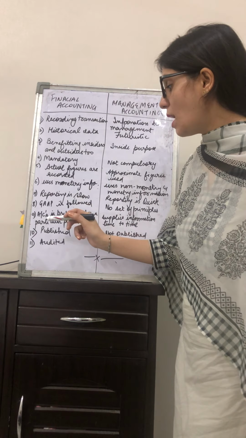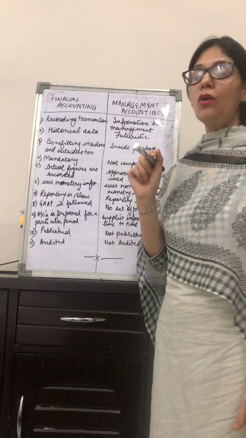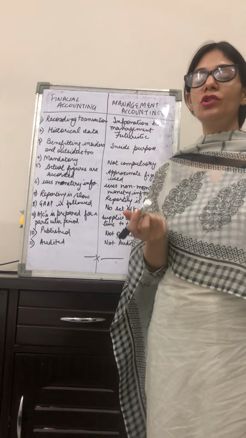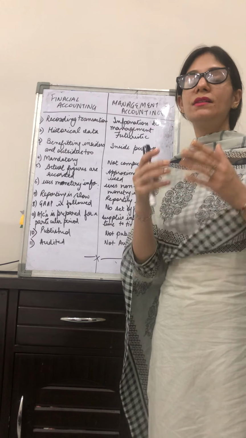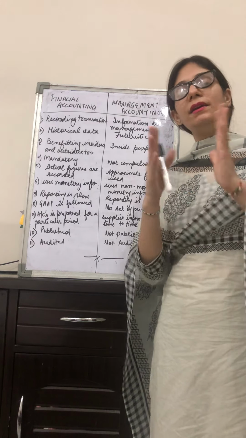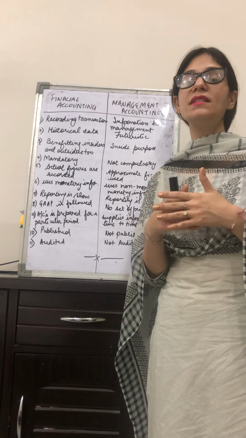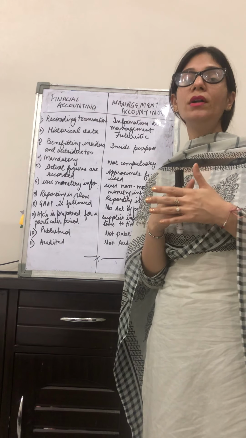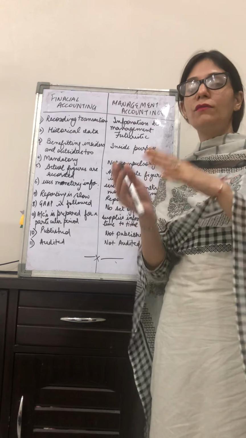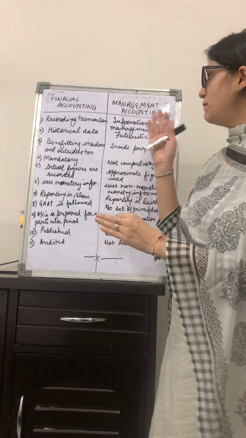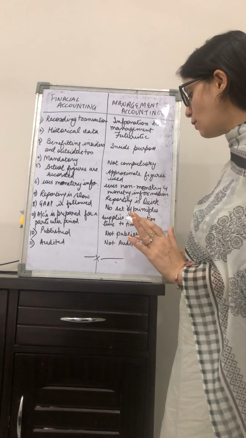Then the ninth point is that accounts are prepared for a particular period. Yes, in financial accounting, we always say the financial year commences from April 1 and ends on 31st of March, a particular time period, right? So at the end of the year, to show the financial position of an enterprise, the balance sheet is the ultimate thing which we look upon. Whatever accounts you make are for a particular period, from this date to that particular date. But in management accounting, no such time period is confined, whereas it supplies information from time to time.